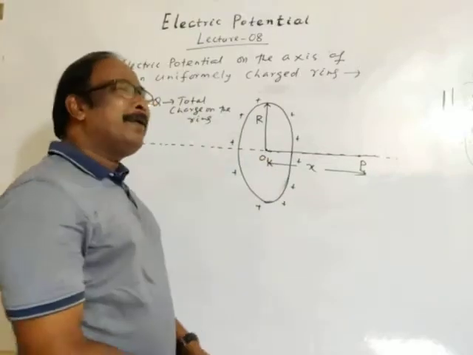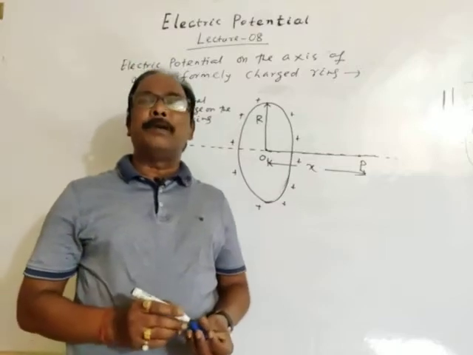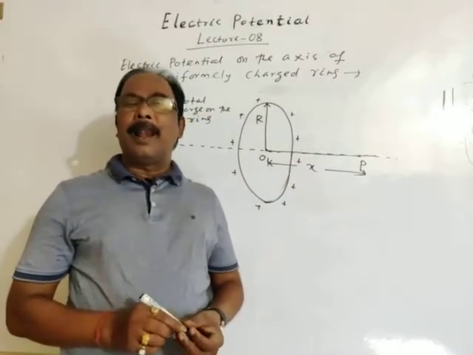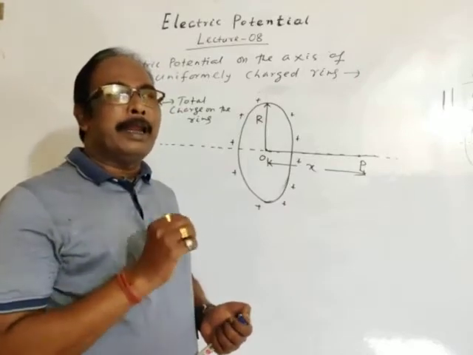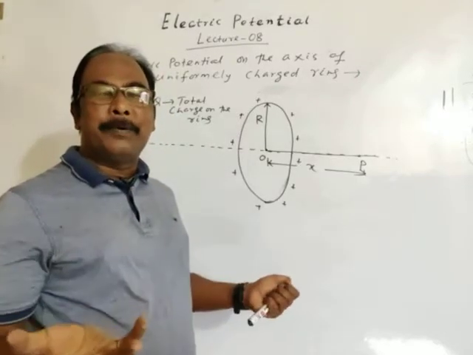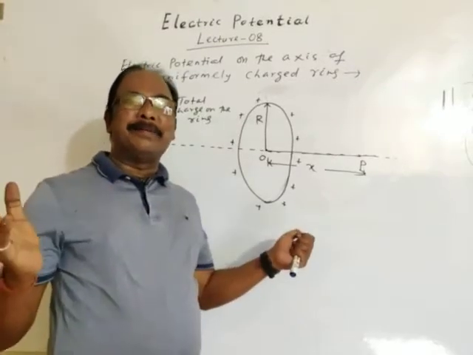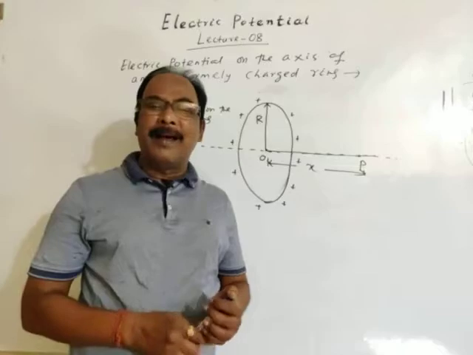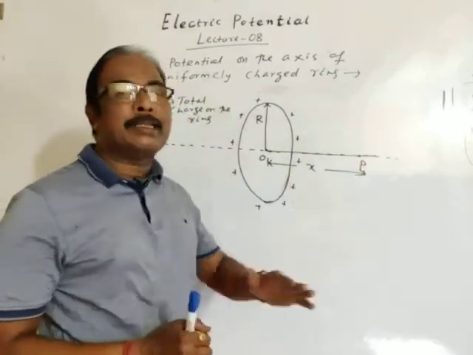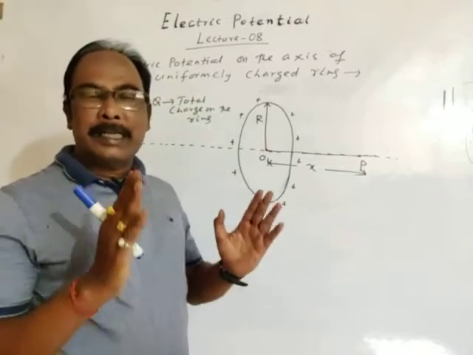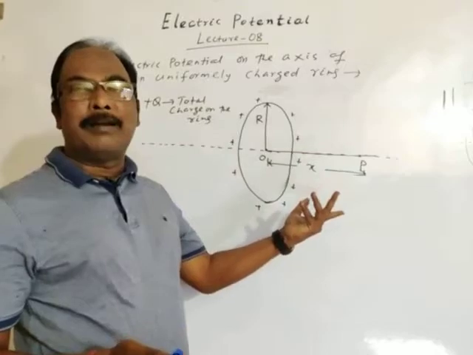In previous lectures, in chapter number 1, we have derived the expression for electric field on the axis of a uniformly charged ring. Now we have to find the expression for electric potential on the axis of a uniformly charged ring.